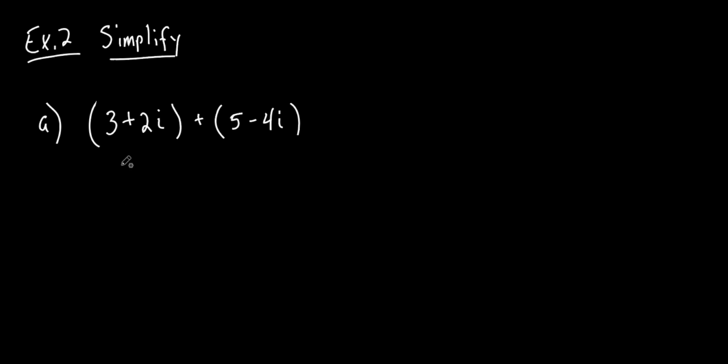So what are we going to add first? The 3 and the 5. What's 3 plus 5? Yep. And then we add the imaginaries. So you've got a 2i and a negative 4i. That gives you minus 2i, and you're done. It's easy. It's very intuitive.